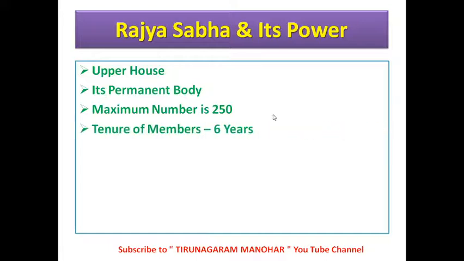Next, the tenure of each Rajya Sabha member is 6 years. These Rajya Sabha members are not elected directly by the people. They are indirectly elected by our MLAs.